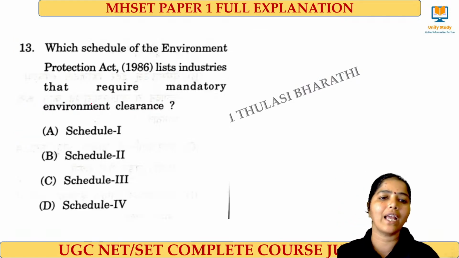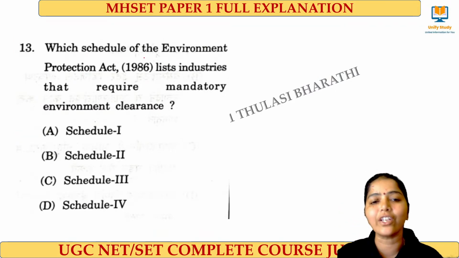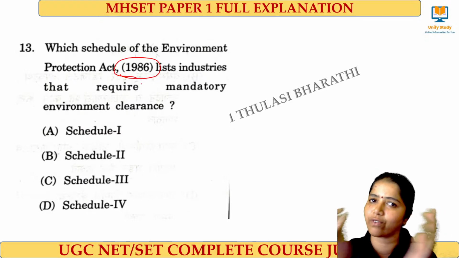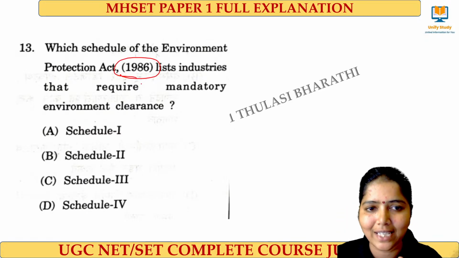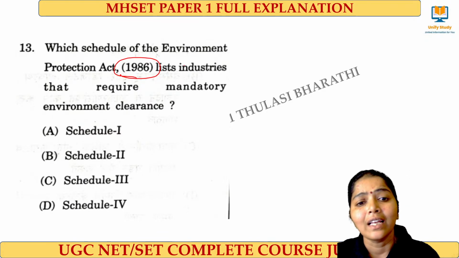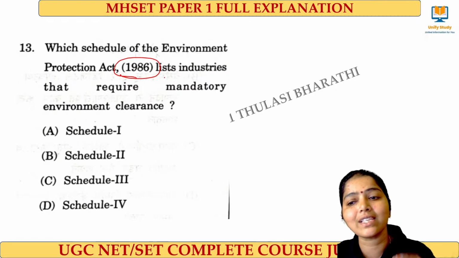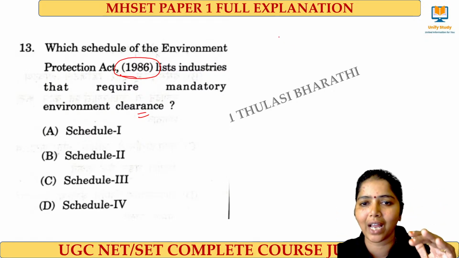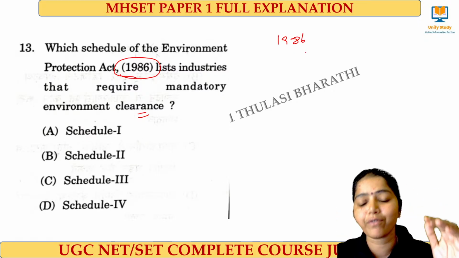Very good. And next question, which schedule of the Environmental Protection Act 1986 lists industries that require mandatory environment clearance? Under the Environmental Protection Act 1986, there are so many schedules.